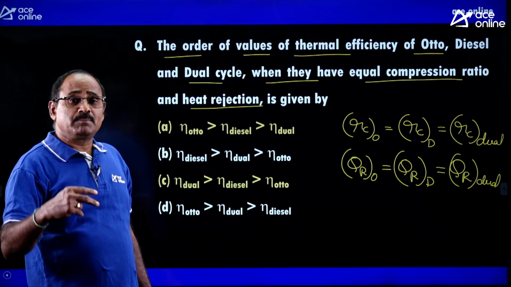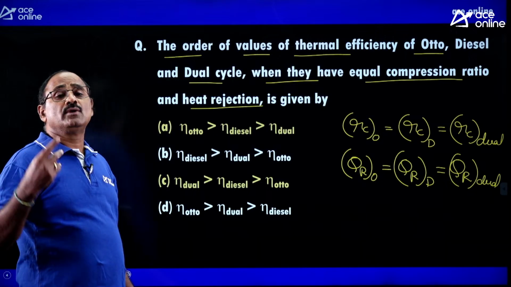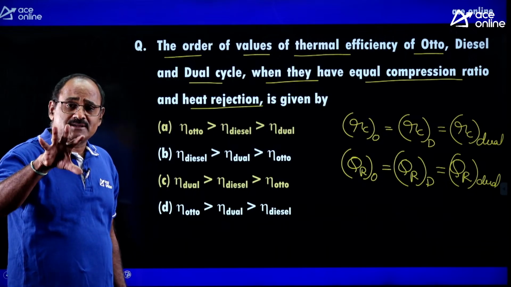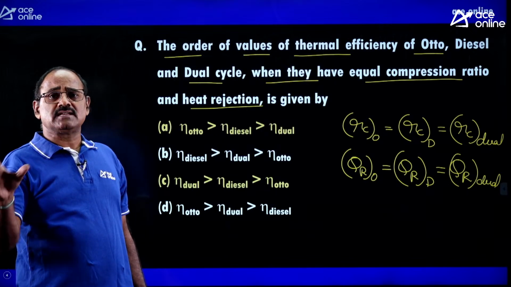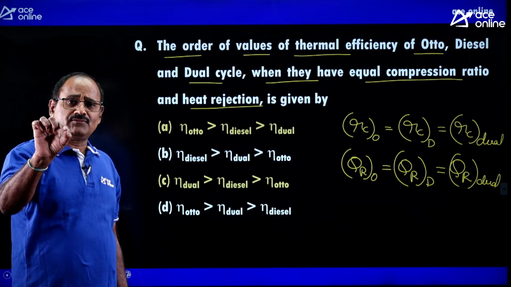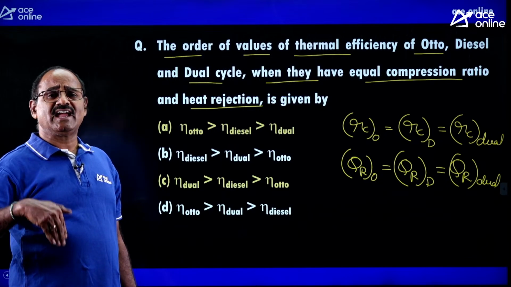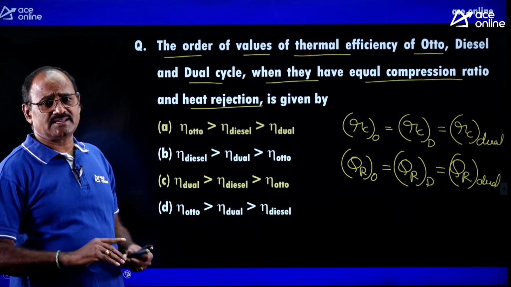Since the heat is supplied in two processes, that cycle is called the dual combustion cycle. The dual combustion cycle is a combination of Otto and diesel. Therefore, the dual cycle efficiency is always between the Otto cycle efficiency and the diesel cycle efficiency.